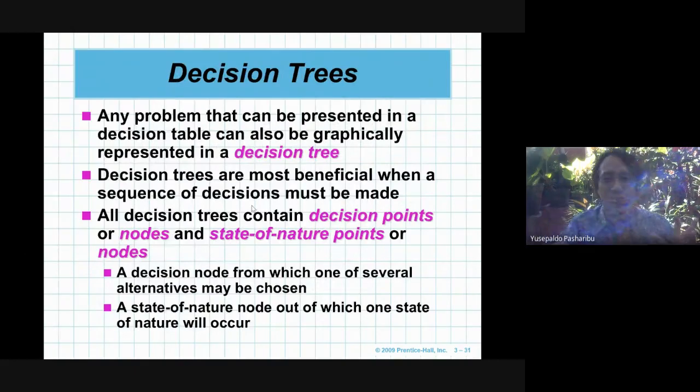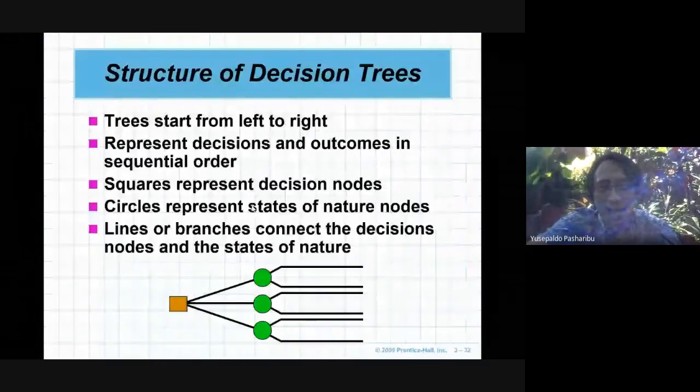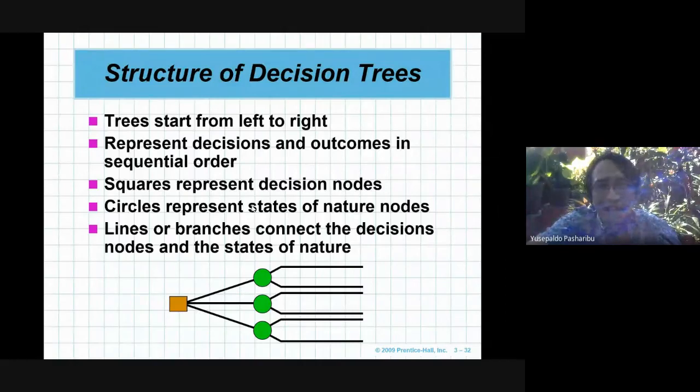How to solve the decision using decision tree. Just like the name, tree means we will create a tree, a branch, about the case. So we will use the same case as before to practice solving the decision. I will tell you about some description or structure of decision tree.